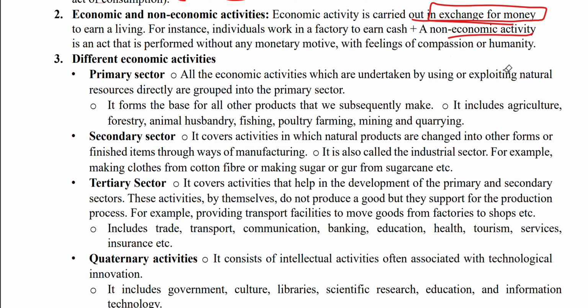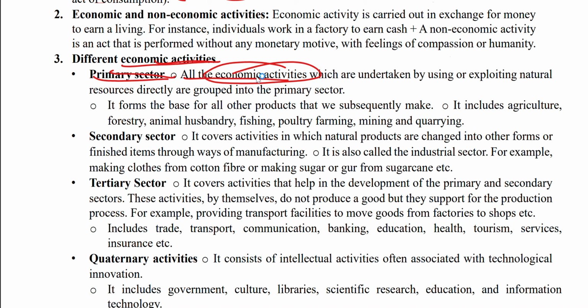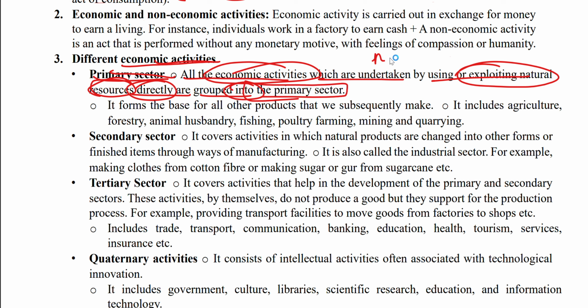Now, what are the different economic activities? We have the primary sector. The primary sector is where all the economic activities undertaken by using or exploiting natural resources directly are grouped. When natural resources are involved, it is known as the primary sector.